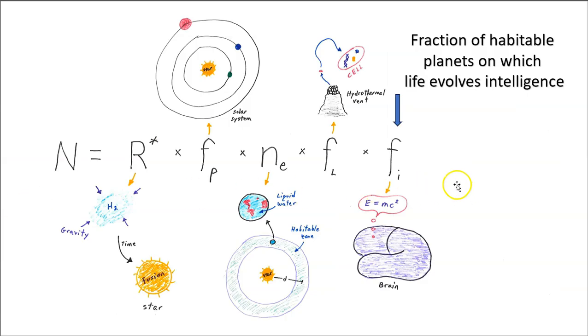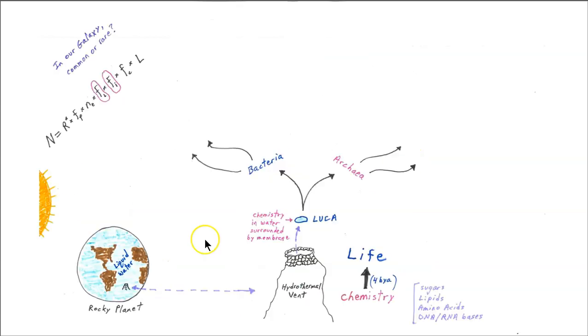Now, the next term in the Drake equation would be the fraction of habitable planets on which life evolves intelligence. So it's not enough that life evolves on the planet. We have to have intelligent life. Now let's use this diagram to situate intelligence in the history of life on Earth.